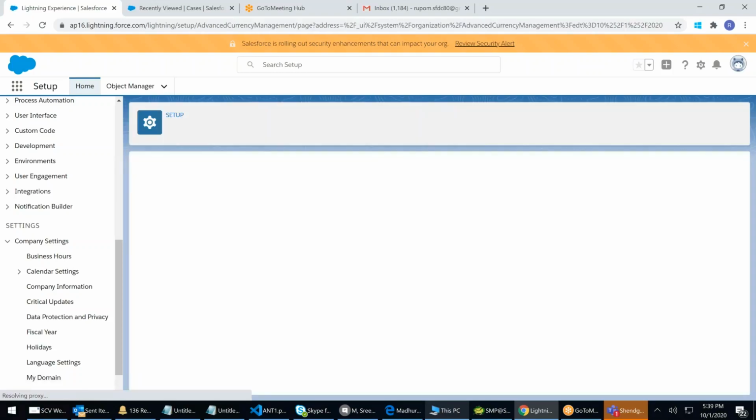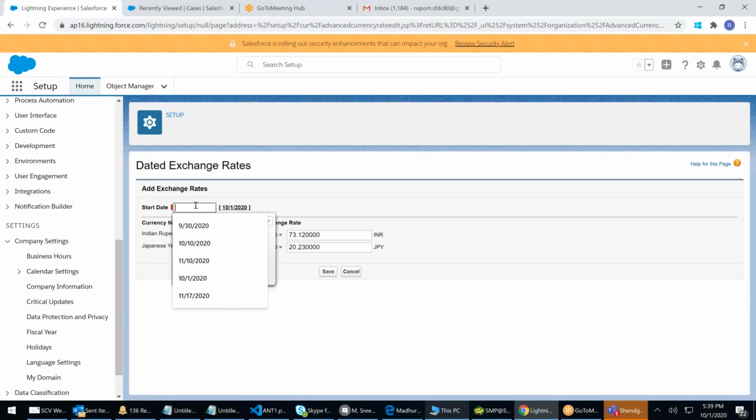Next, new exchange rate. This is how real time prefers. From December 17 onwards, the rate will be 77.24. I will click on save.